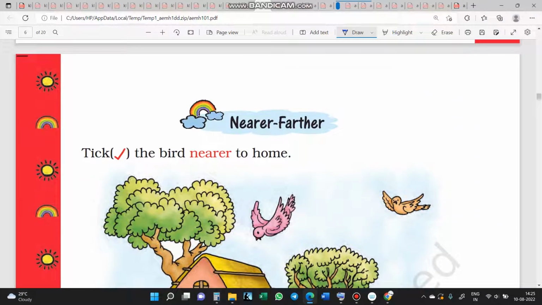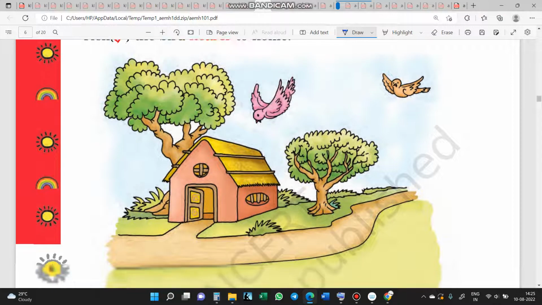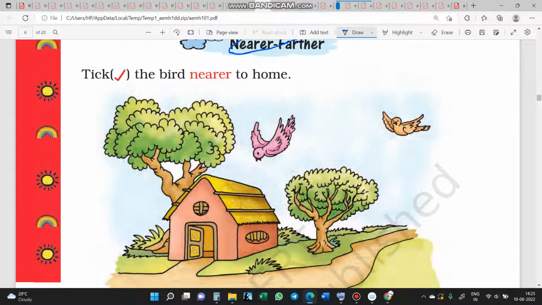The lesson also emphasizes nearer and farther, guys. You can relate it with your friend, your colleague, or your uncle or aunt who lives nearer to you, or your neighbor. Is your neighbor's school nearer or farther from you?